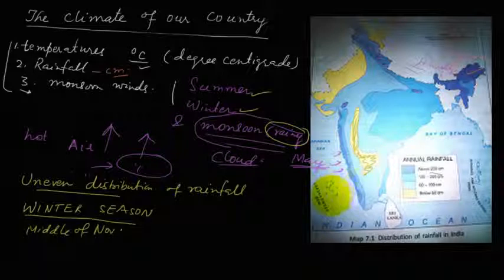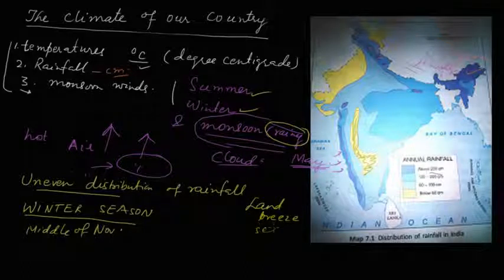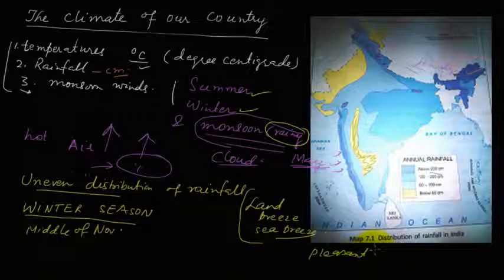So there is a land breeze and a sea breeze. You will understand this land breeze and sea breeze in the next class. As a result, in coastal areas, meaning the area in and around the sea, adjacent to the sea surface, they have pleasant weather throughout the year. The coastal areas enjoy pleasant air, while the mountains are very cold in winter.